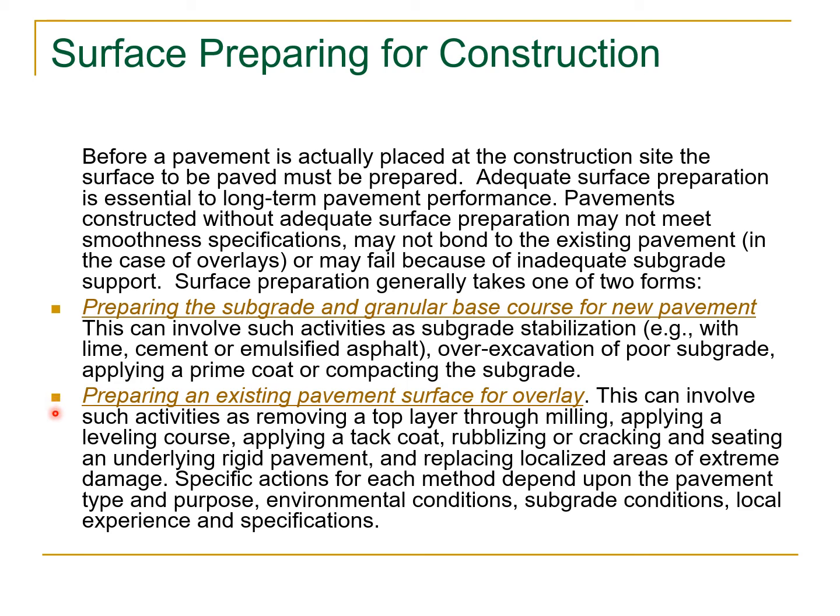This involves such activities as removing a top layer through milling, applying a leveling course, applying a tack coat, rubblizing or cracking and seating an underlying rigid pavement, and replacing localized areas of extreme damage. Specific actions for each method depend upon the pavement type and purpose, environmental conditions, subgrade conditions, local experience, and specifications.